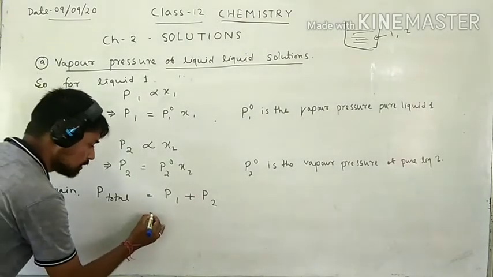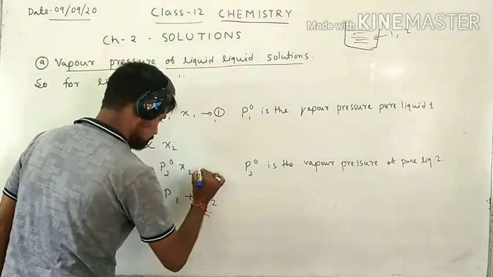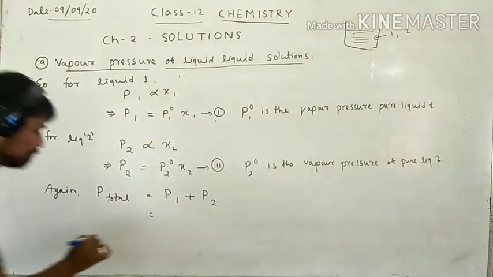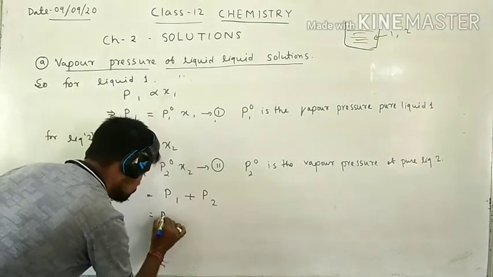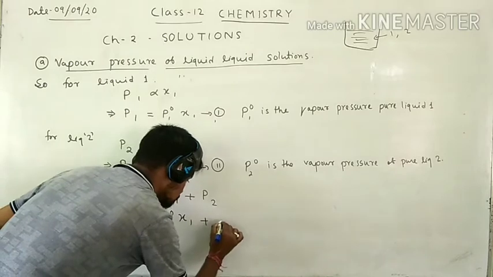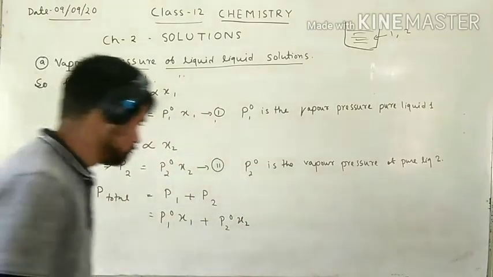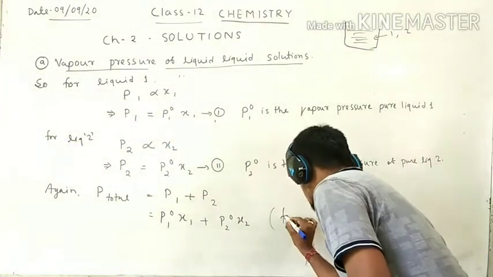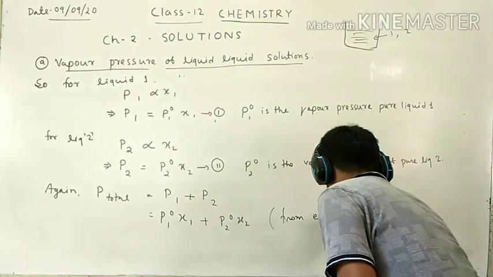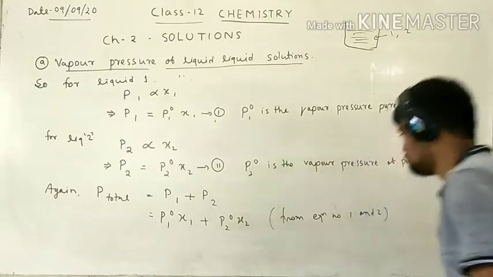From equation number 1 and 2, we can say P total equals P1 naught x1 plus P2 naught x2.